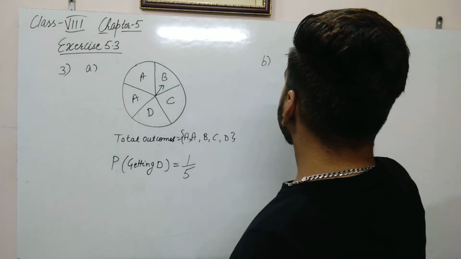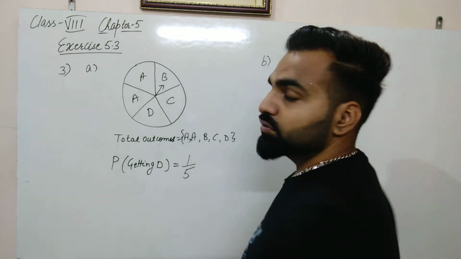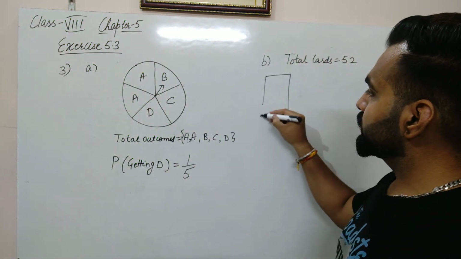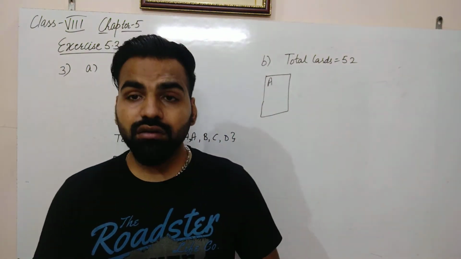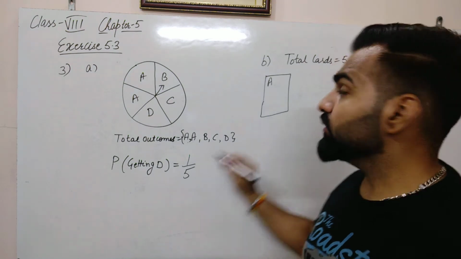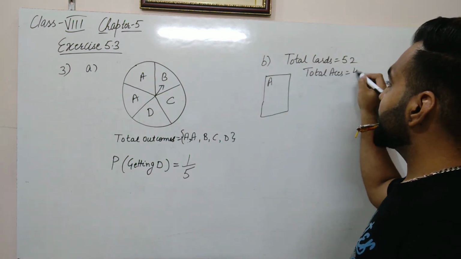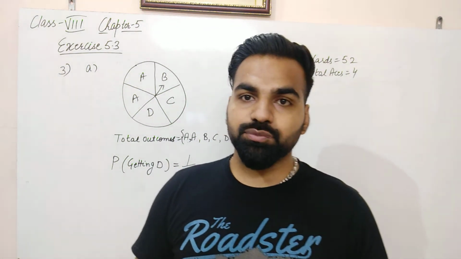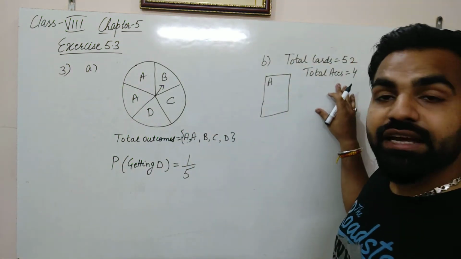cards. So total cards are 52. So what is ace? The card of A, which we call as Ikka. Clear? So getting a ace here, how many total aces are there? So total aces are 4. 1 ace is of diamond, 1 ace is of spade, 1 is of club and 1 is of heart. So there are total 4 aces here.